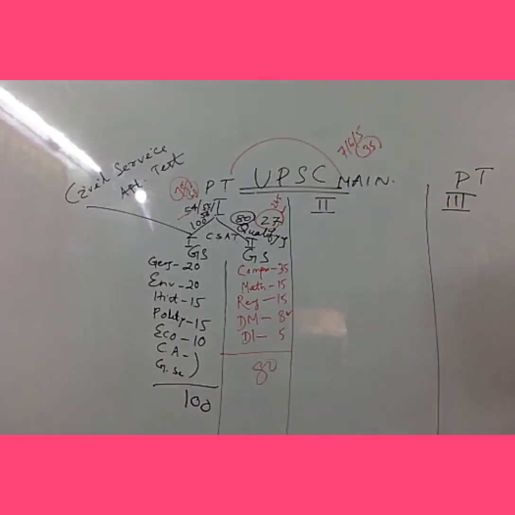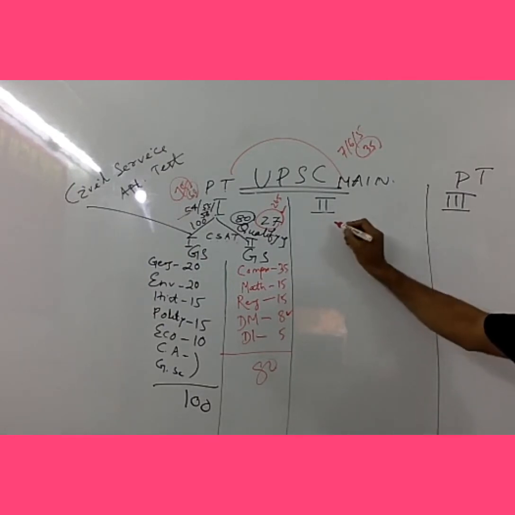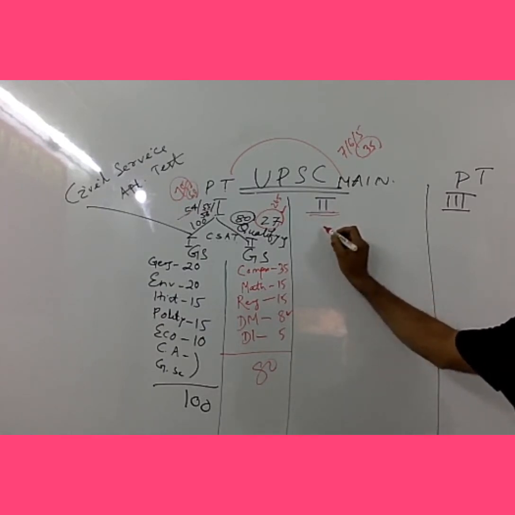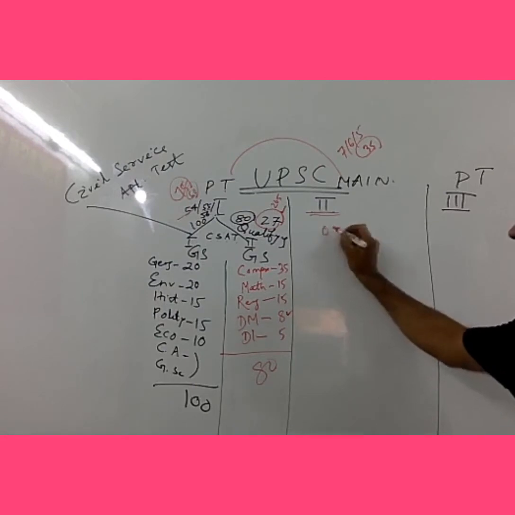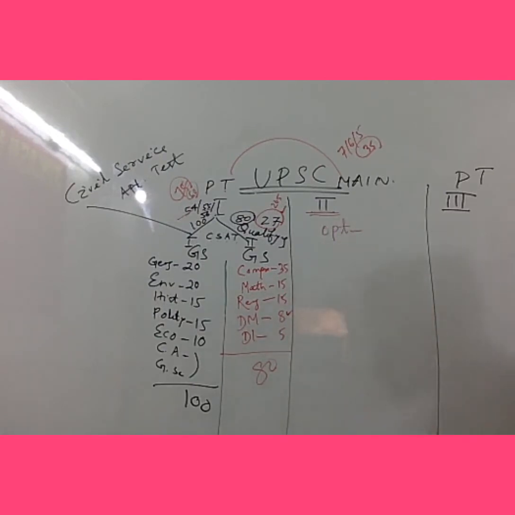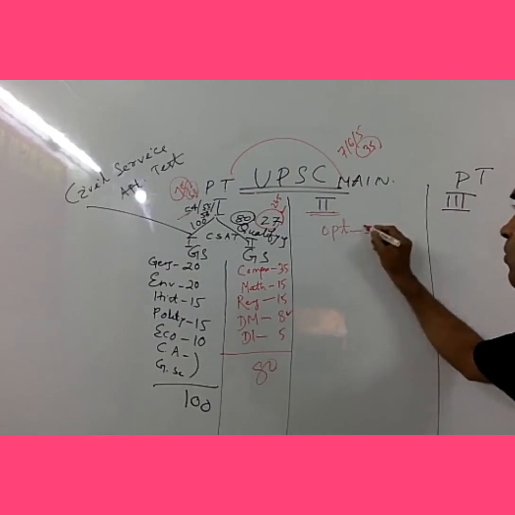Are you getting my point? So in the main exam, what you have to do, I am going to explain. It will take only 5 minutes. In paper 1, you can say it will be better to start with the optional. So there is one optional. It may be public administration, history, geography, mechanical engineering, physics, chemistry, botany, zoology, anthropology, sociology, psychology, whatever it may be. So there is only one optional, with 2 papers.